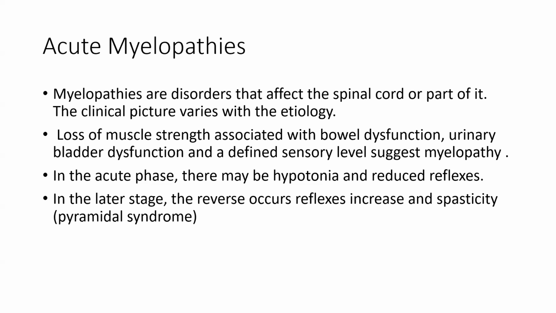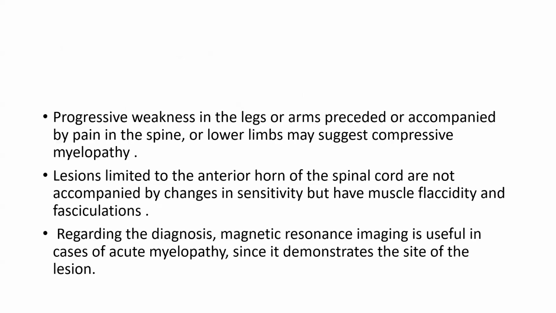Loss of muscle strength associated with bowel dysfunction, urinary bladder dysfunction, and defined sensory levels suggests myelopathy. In the acute phase, there may be hypotonia and reduced reflexes. In the later stage, the reverse occurs: reflexes increase and there is spasticity. Progressive weakness in the legs and arms preceded or accompanied by pain in the spine or lower limb may suggest compressive myelopathy. Lesions limited to the anterior horn of the spinal cord are not accompanied by changes in sensitivity but may have muscle flaccidity and fasciculation. Regarding the diagnosis, MRI is useful in cases of acute myelopathy since it demonstrates the site of the lesion.